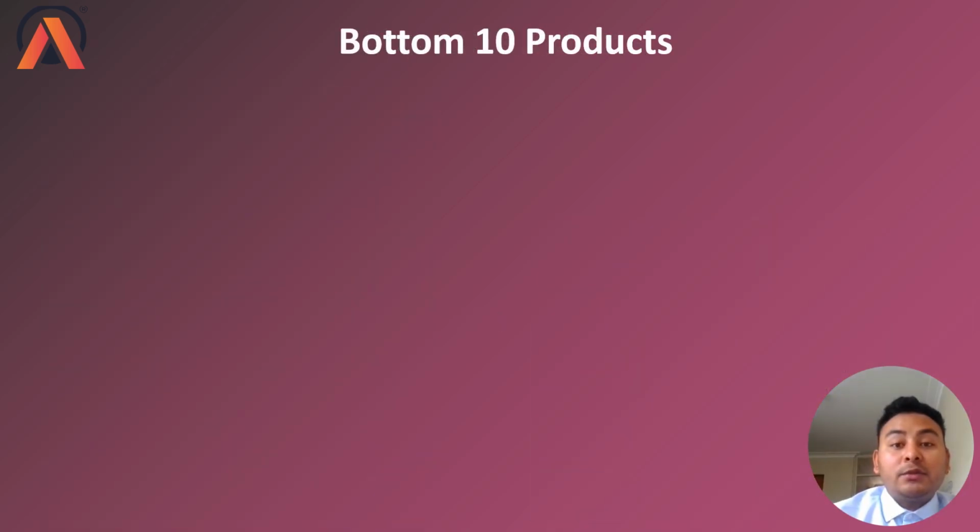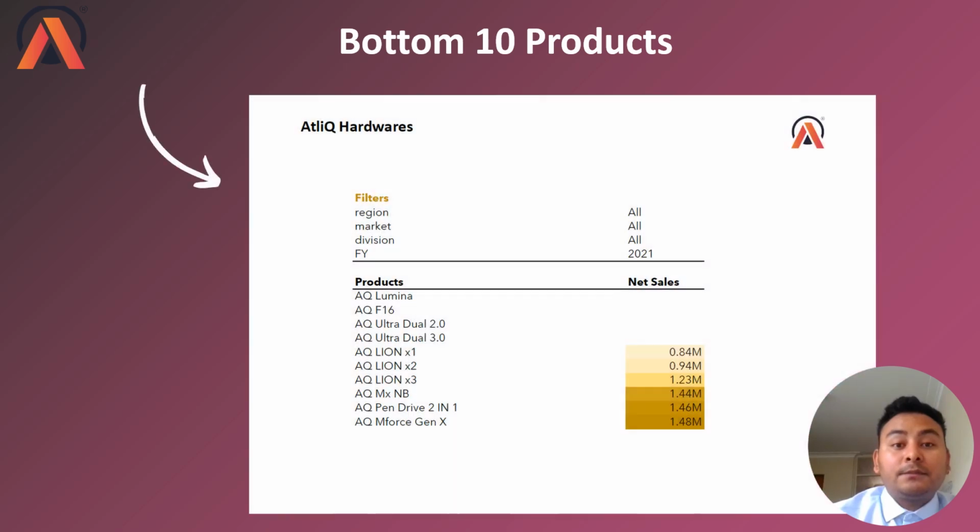So, bottom 10 products. You can see I just have the bottom 10 products of 2021, and I haven't included the bottom 10 products of 2020 and 2019 because they were not making any net sales. We have the bottom 10, or it could be bottom 20, because they were not making any net sales. There were plenty of those kinds of products which were not making any sales.